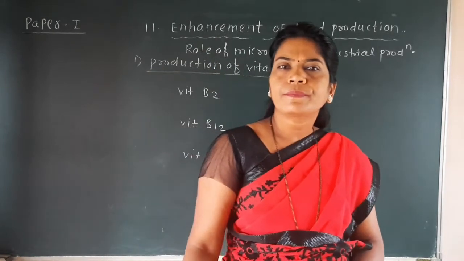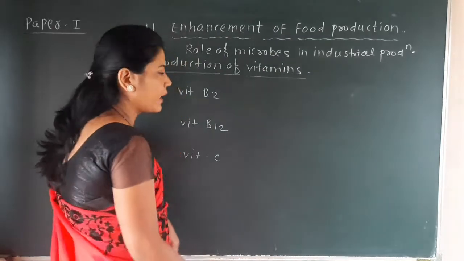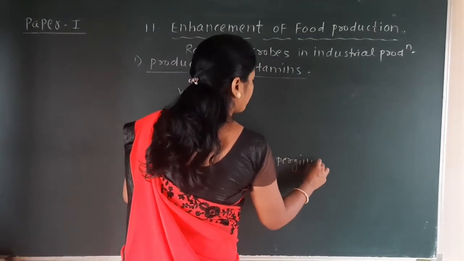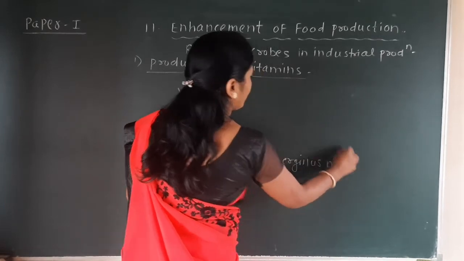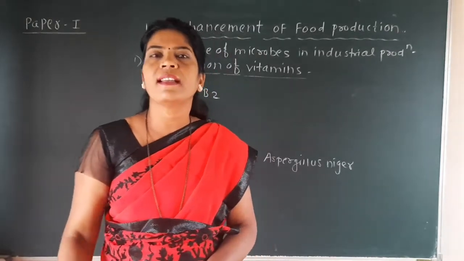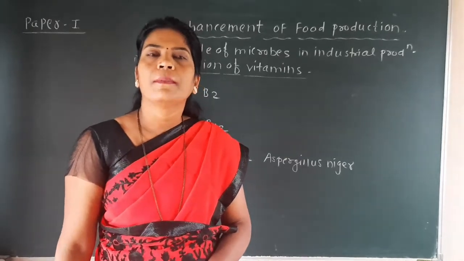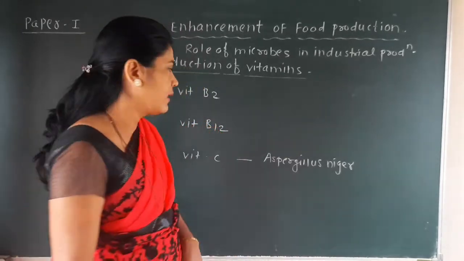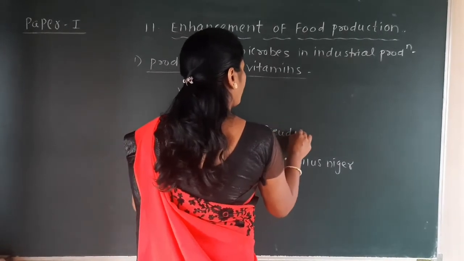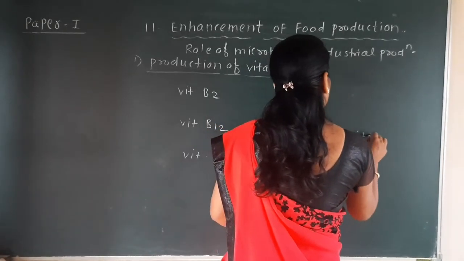So these vitamins are produced by different microbes. For example, vitamin C is produced by the microbe Aspergillus niger. We have seen the role of Aspergillus niger in the production of organic acids, like gluconic acid or citric acid, which are produced by this Aspergillus niger. Then vitamin B12 is produced by Pseudomonas denitrificans.